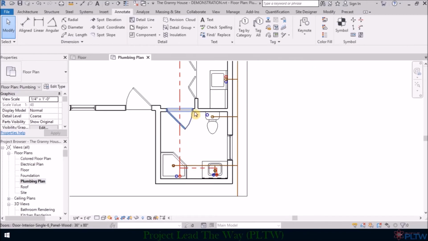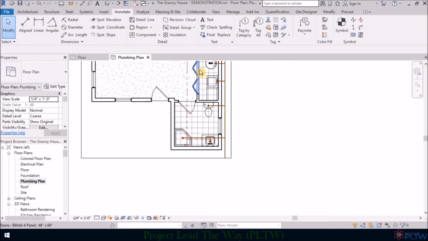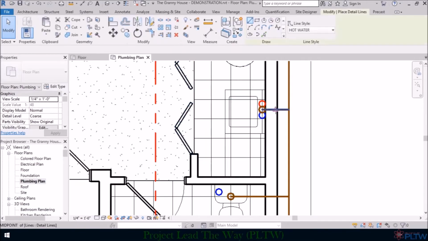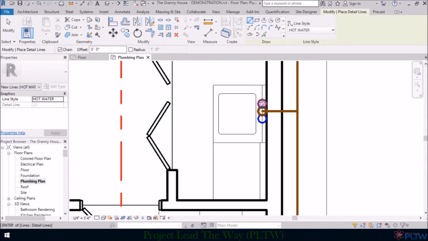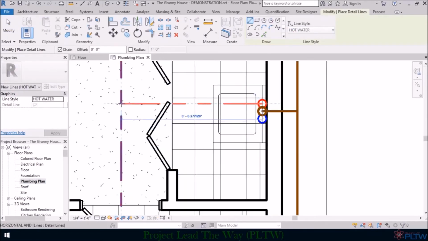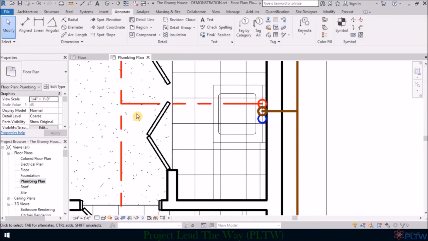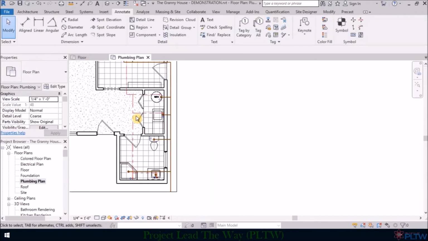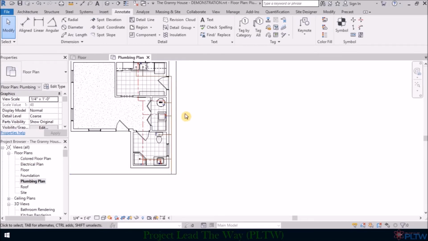So make any changes that you think you need to make. Next, I'm going to go to detail line, leave it on hot water, go from this line, and I'm going to go straight out to this hot water line right there. And then I think we have all the hot water lines that we need.